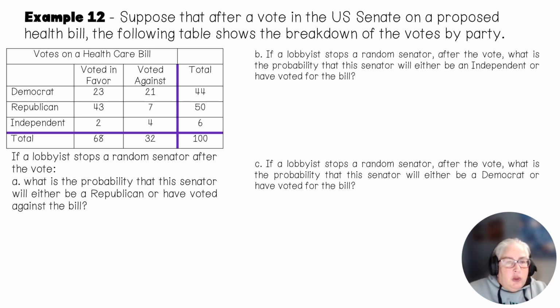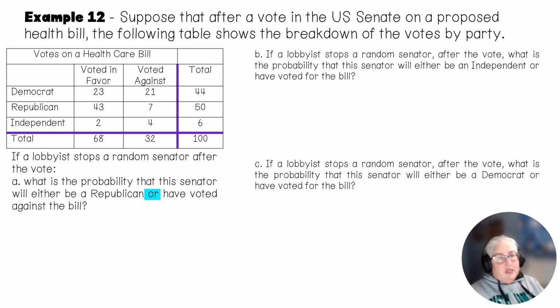All right. So again, in this table, there are 100 senators. And so this column should add up to be 100, and this row should add up to be 100. So let's look at the first question. It says, if a lobbyist stops a random senator after the vote, what is the probability that the senator will either be a Republican or have voted against the bill?